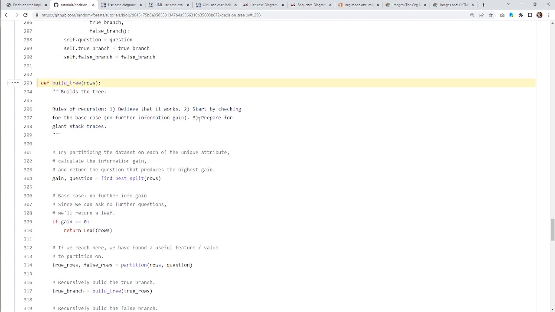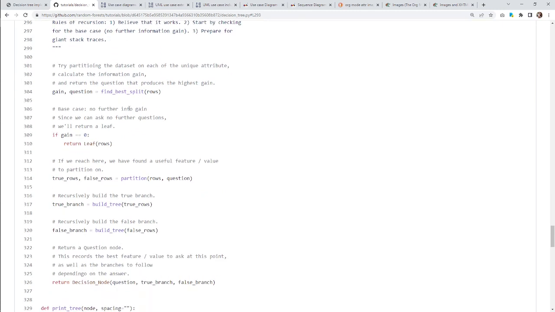But for now, we're going to read this code, and it's well documented. Base case. I don't need to know how recursion works, but thank you. Typo, but that's all right. I have typos. So you try to partition the data set of each of the unique attributes, calculate the information gain, and return the question that produces the highest gain.